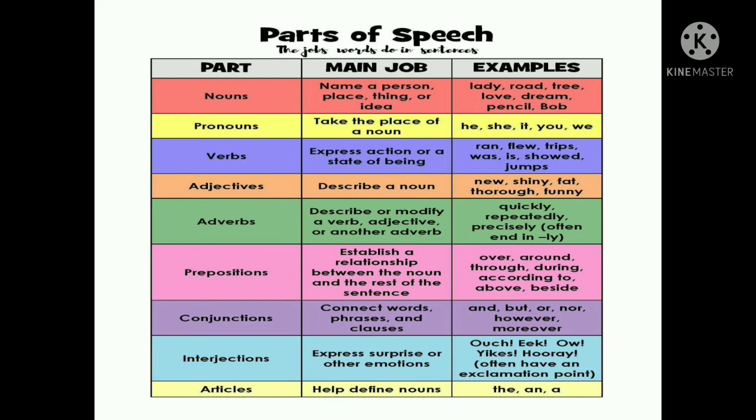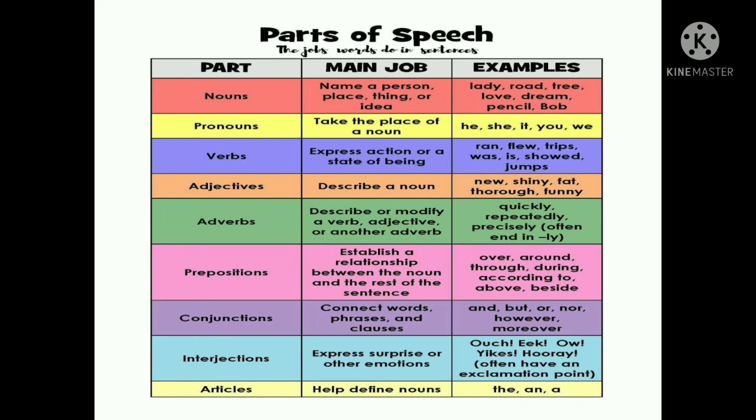Preposition. Preposition is a word that establishes a relationship between the noun and the rest of the sentence, like over, around, through, during, according to, above, beside, and so on. Conjunctions also connect nouns or pronouns or phrases or statements, like and, but, or, nor, either, because, so, therefore.